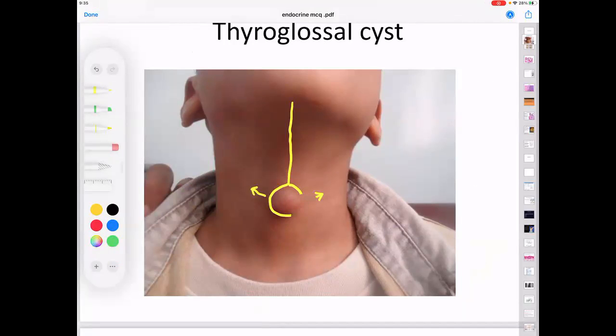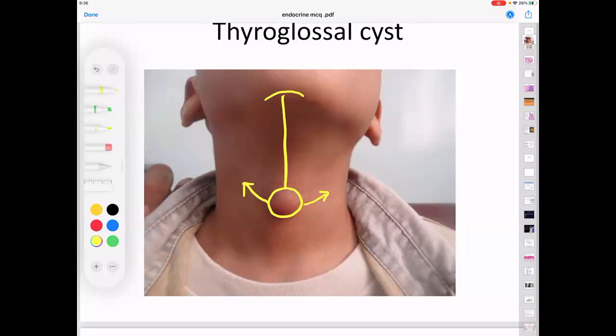So if you consider this to be a thyroglossal cyst, in which direction will you get mobility? A little on the horizontal side, but if you think over the vertical, no, it cannot be moved in the vertical side. So if you are still not understanding this, no issues. Just think of this as a pendulum, as I always say. And in which direction does a pendulum move?